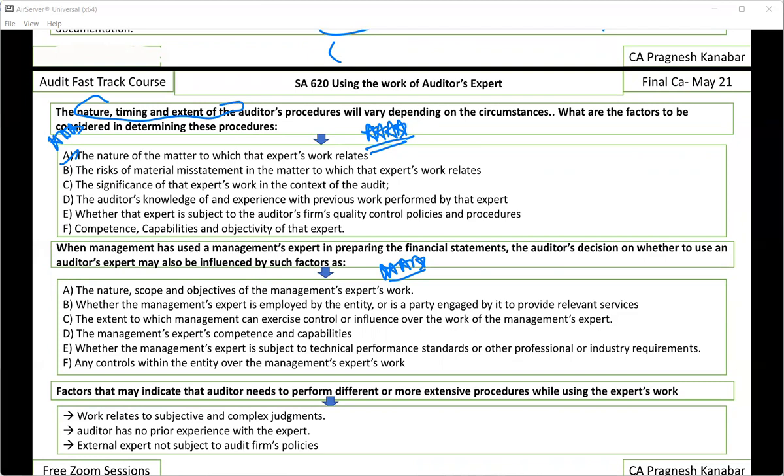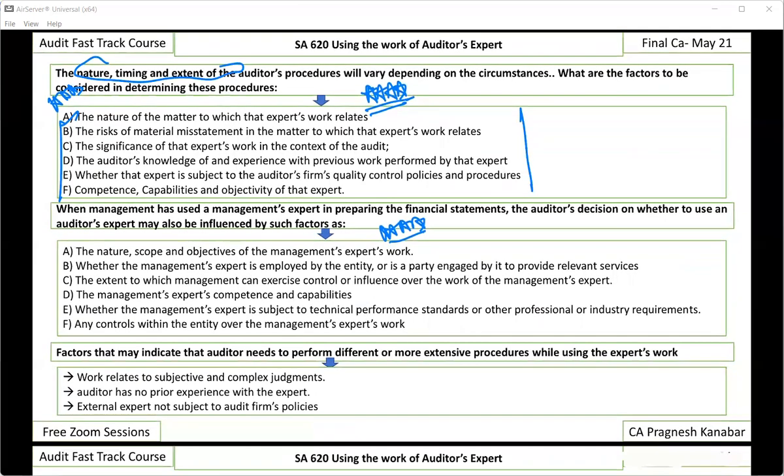How significant is that matter? What is the risk involved in that matter? How important is that expert in the current period audit? What is your past experience with the expert? So the points just flow in this particular answer. You can read it once and automatically you'll be able to write.